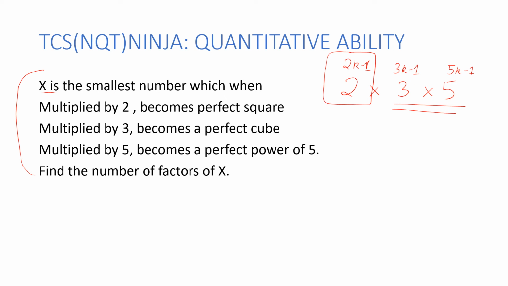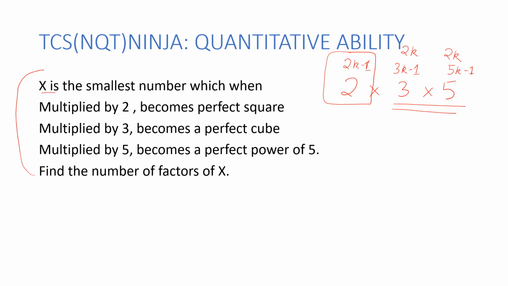This power of 3 is of the form 3k minus 1, but besides it, it is a perfect square. So what does it mean? It is of the form 2k as well. And similarly, this power of 5 is 5k minus 1, but it is a square as well, so it is also of the form 2k.